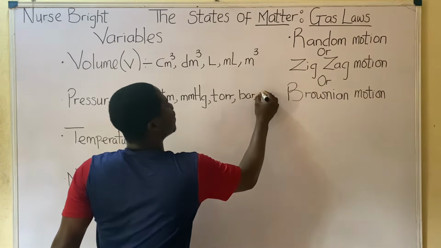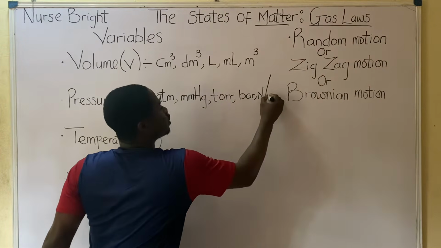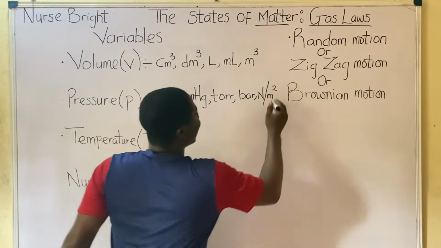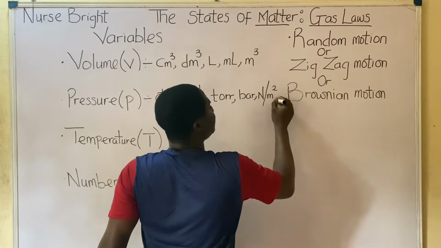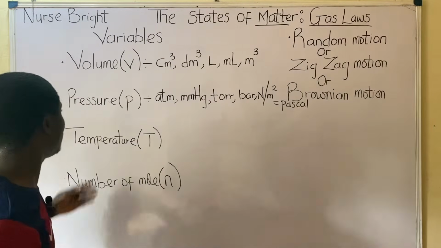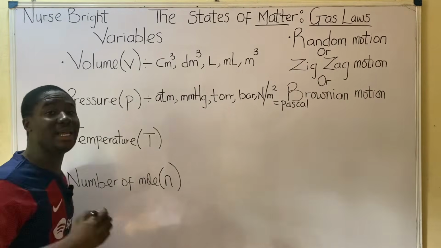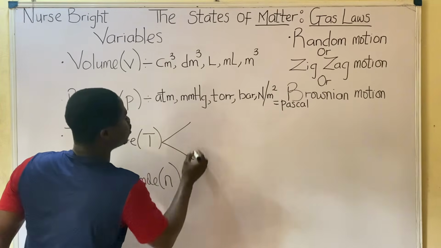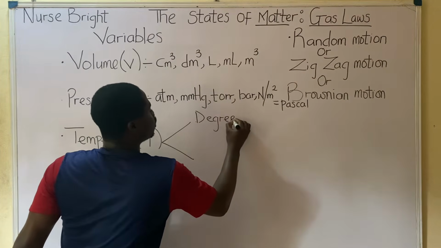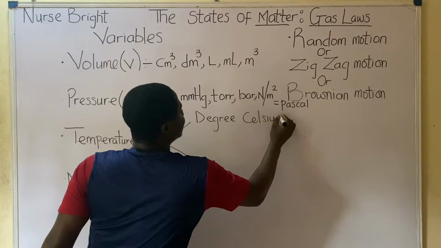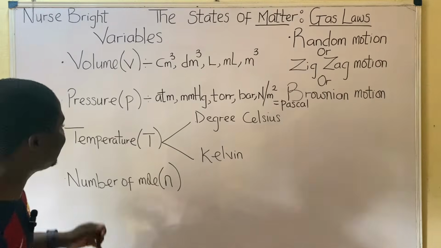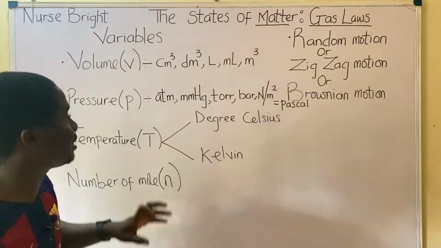Another possible unit pressure can be expressed in is Newton/m squared, which is pronounced as Newton per meter squared. And the last unit to which pressure can be expressed is Pascal. This must be noted. So temperature: basically in studying gas law, we have to understand two important units of temperature. The first one is degrees Celsius. We must understand the conversion, degrees Celsius, and another is Kelvin, or we can also call it absolute Kelvin. So these are the units to which temperature can be expressed.